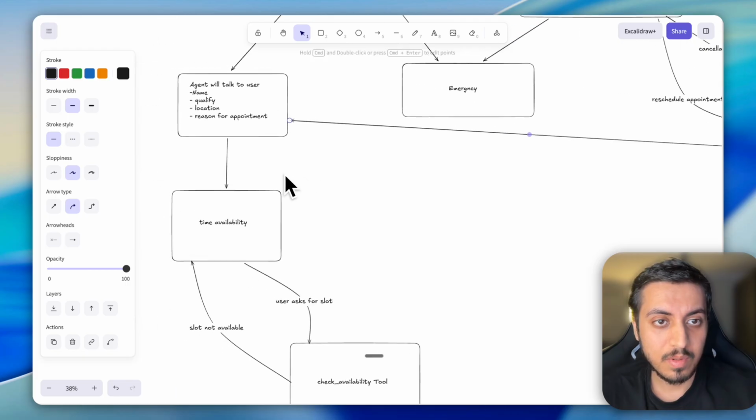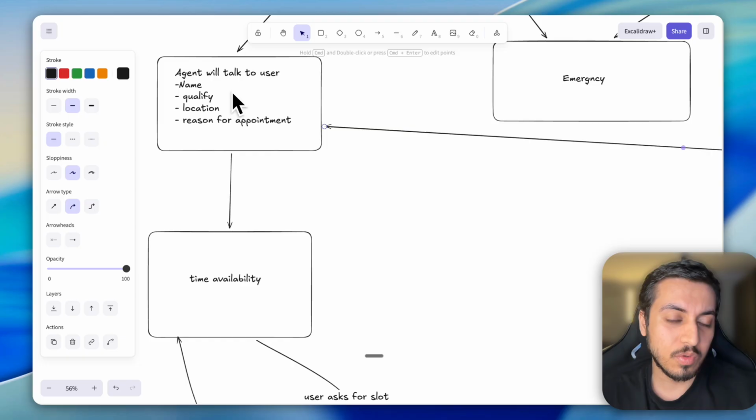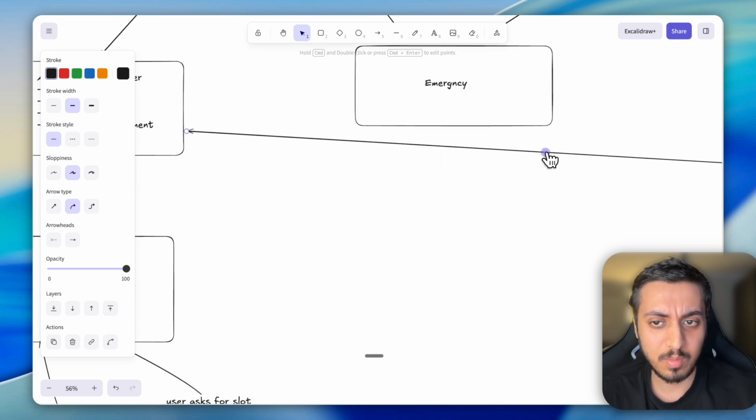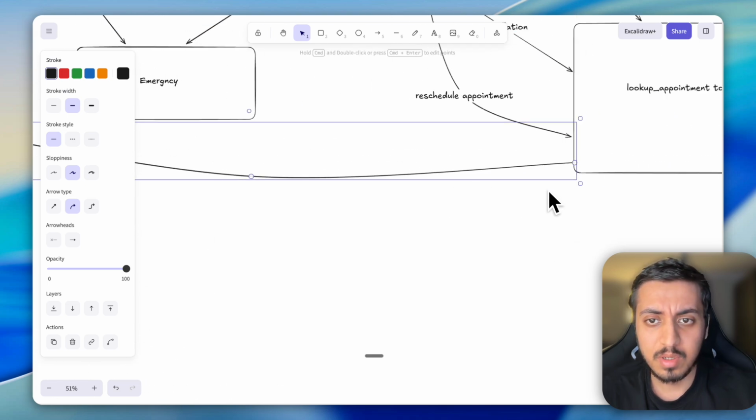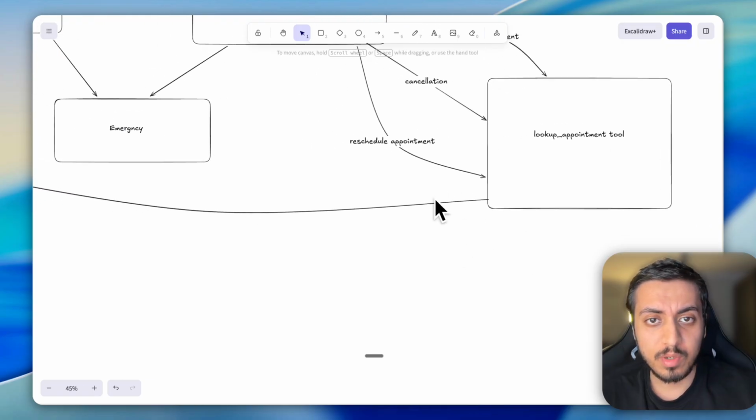to this step. Again, the agent will ask, but you don't have to ask for the name and availability. You can simply ask for the reason for the appointment. For a returning user, we can set this out in the prompt, but this will be the next step. And let's say the user wants to reschedule an appointment.